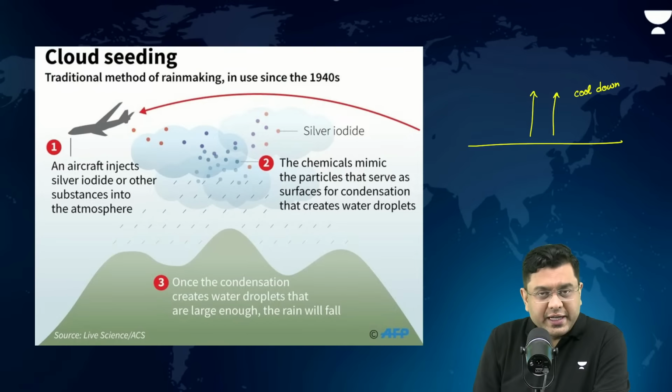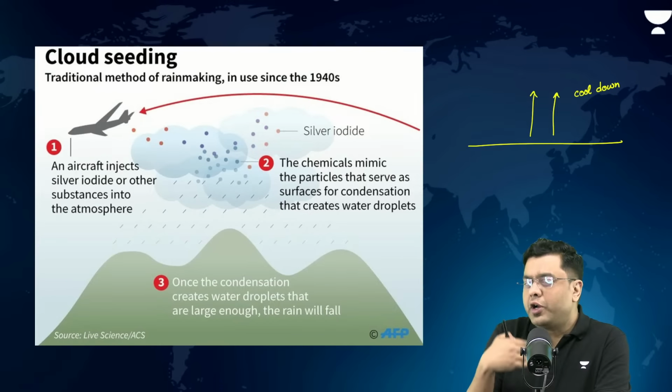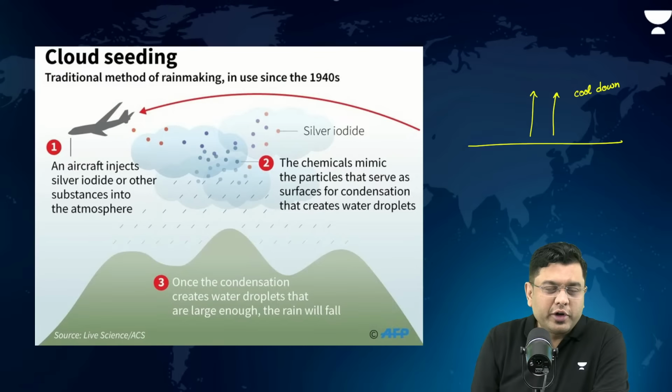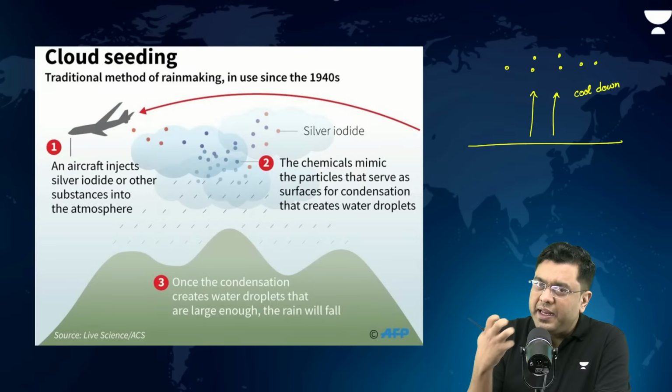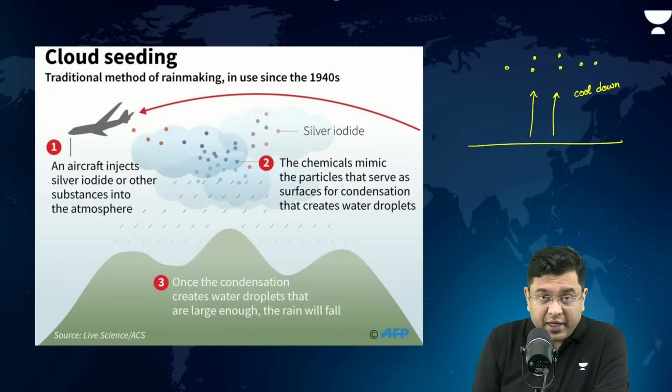Now, as it cools down, it loses temperature. Water vapor gets converted into liquid water droplets, or if the temperature is very low, it can condense into ice particles as well. Now, they can be dispersed. Let's suppose few droplets are present here, here, and so on. In that particular case, there won't be enough concentration of these droplets or condensates to cause immediate rainfall.